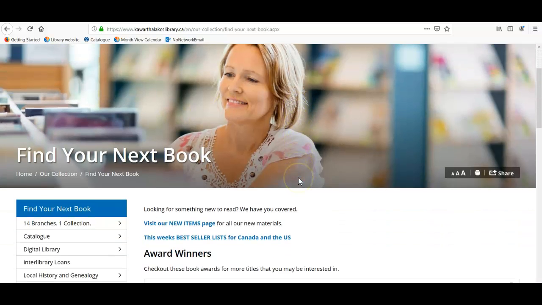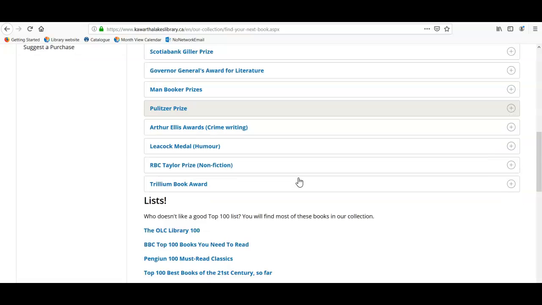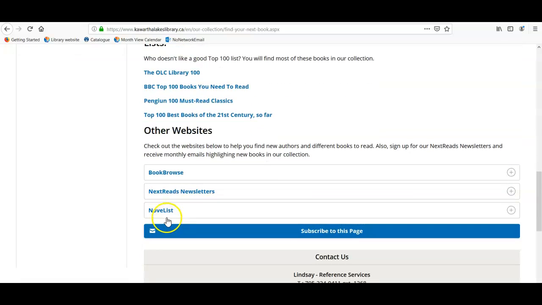This page has lots of great lists with book suggestions. The feature we're looking for today is at the bottom, called NoveList. Click on that.